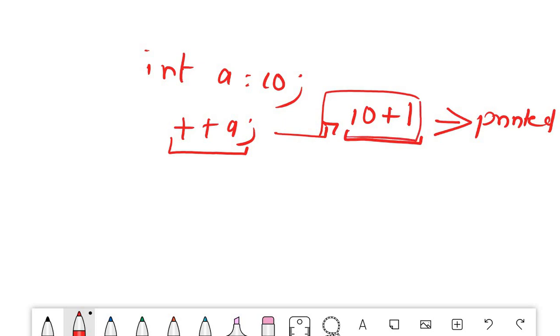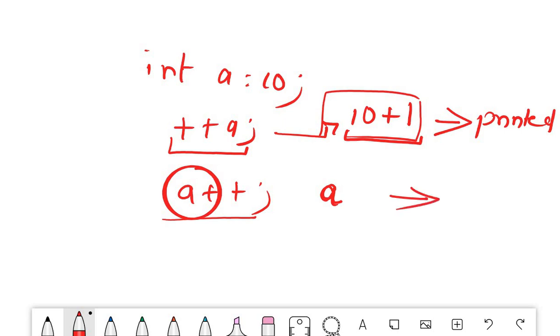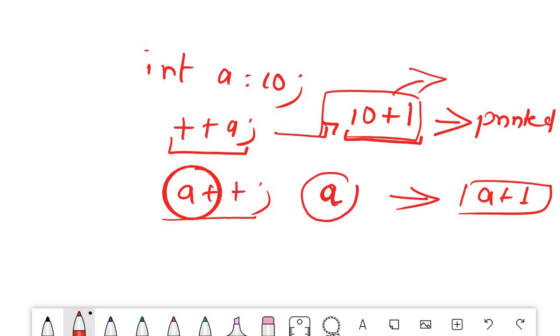But in case of post-increment, we simply use the value of a. We do not increase the value. While using it in the expression, we simply use the original value of a, and after the expression is executed, only then will the value of a be increased by 1. So pre means the value is incremented before it is used in the expression. Post means firstly the value is used in the expression and secondly the value is increased. Okay, so let's see this.